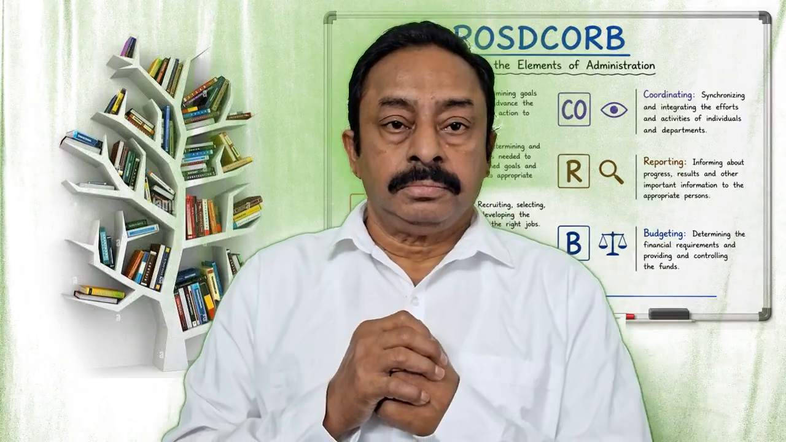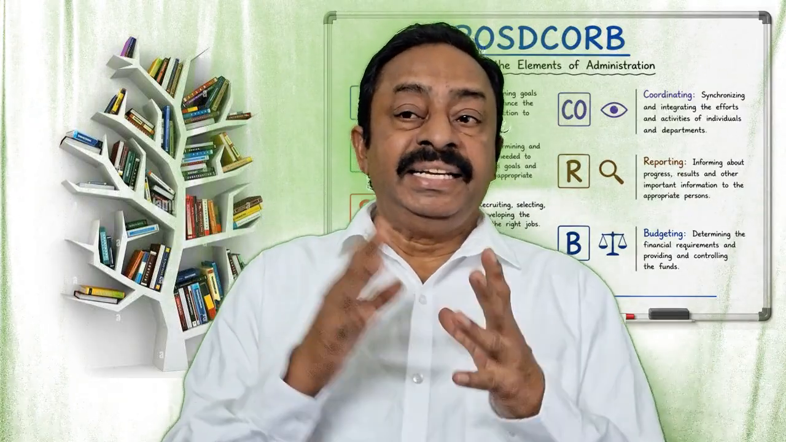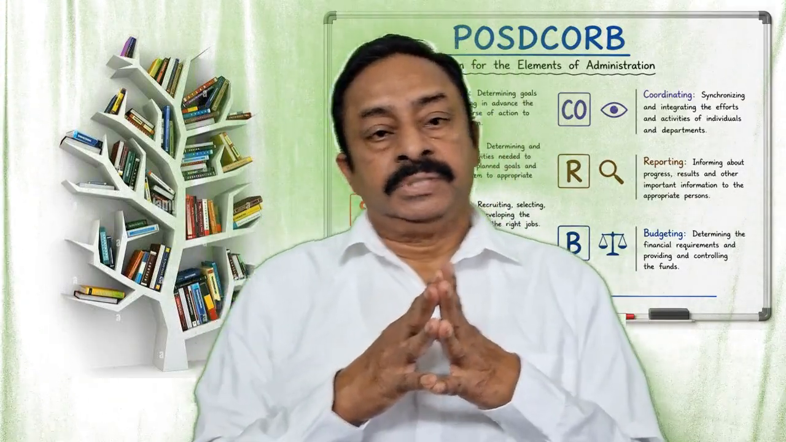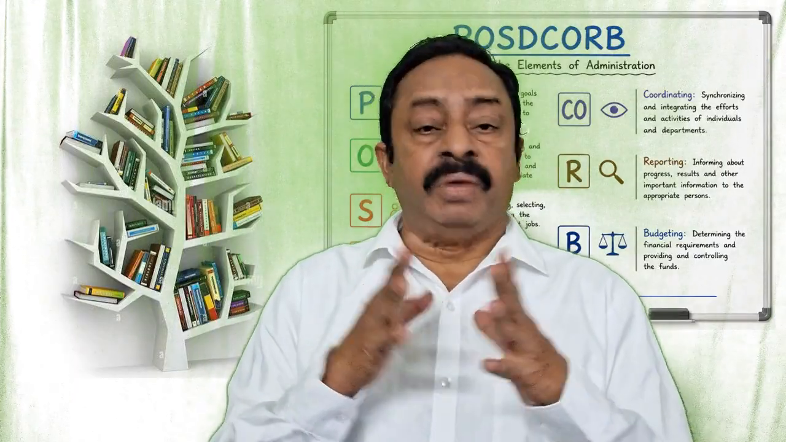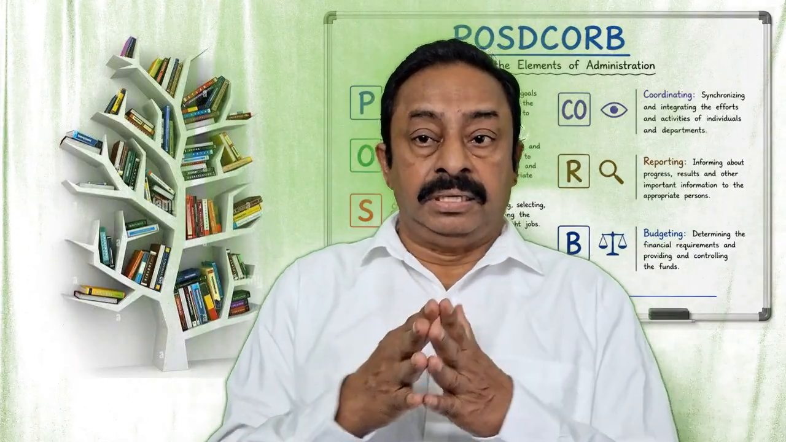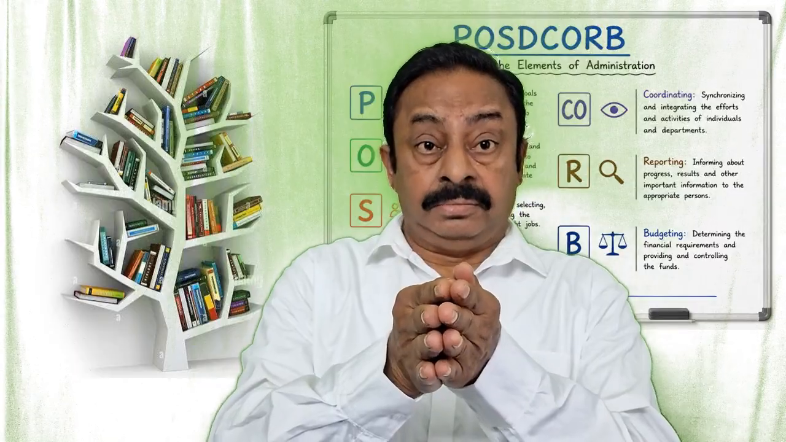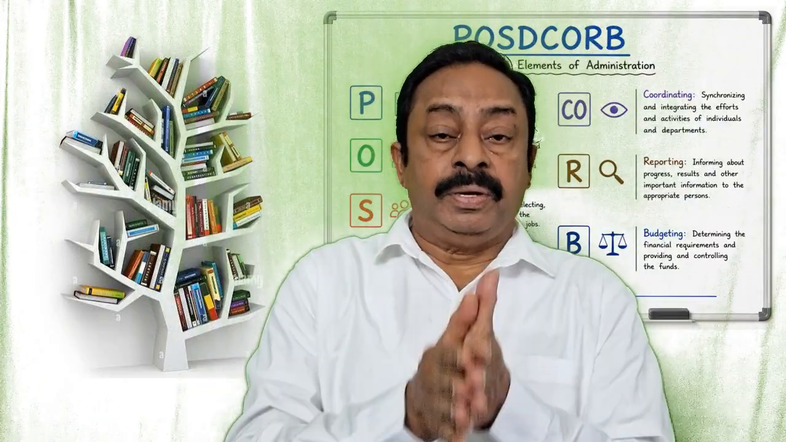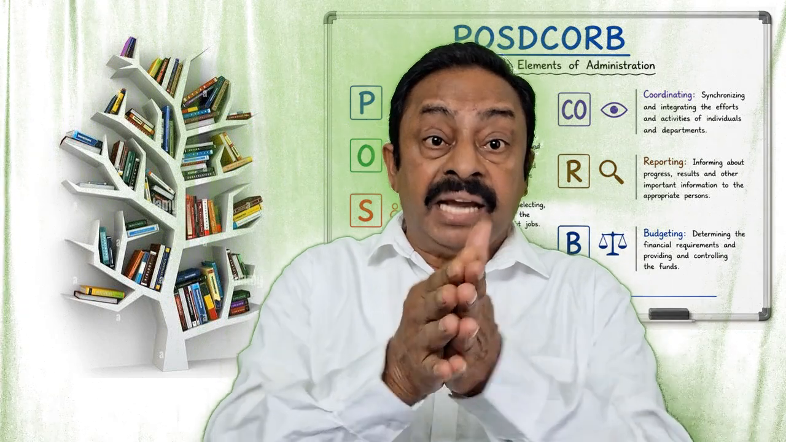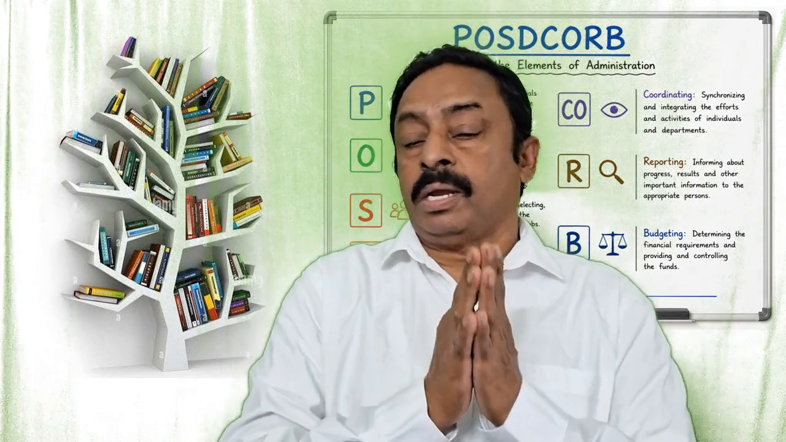Now, staffing is over. Now D is what? In POSDCORB, D is directing. Directing is the fourth most important function of management. Some direction people need, correct? You have planned, you have organized everything, you selected the people, and next what? Some direction, how to go, where to go.